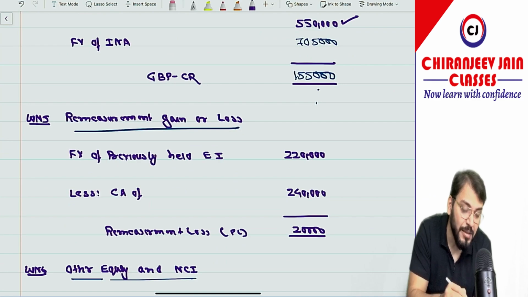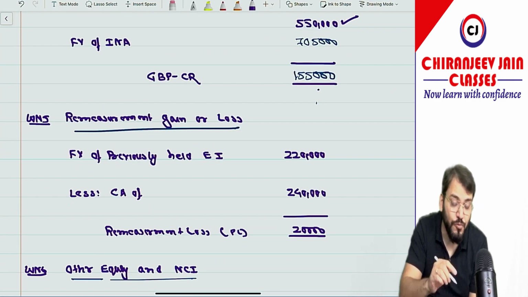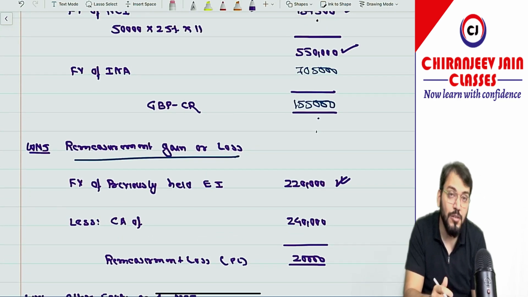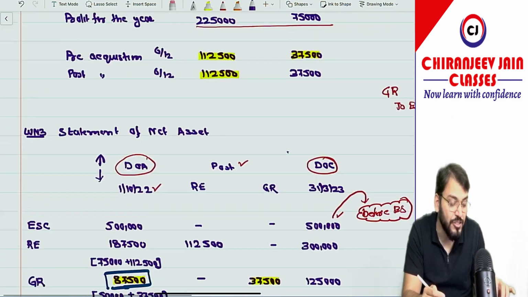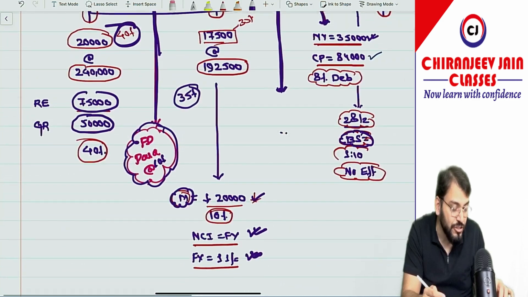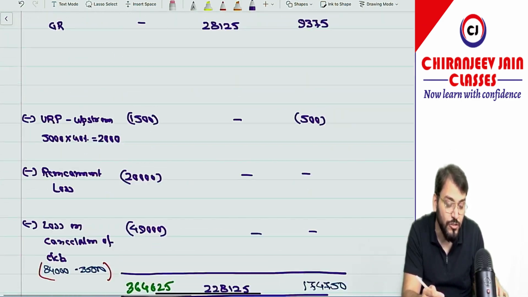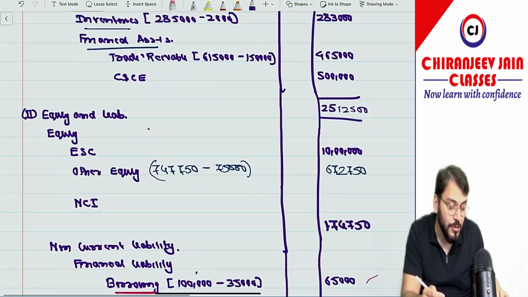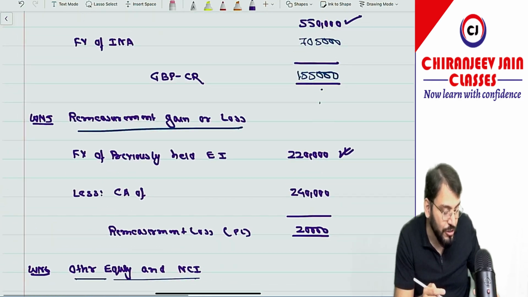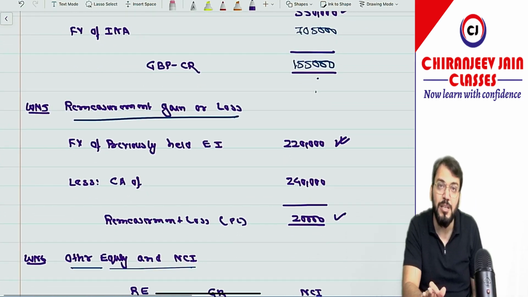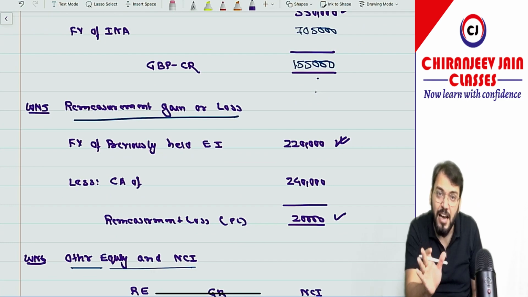Then we'll find out remeasurement gain or loss. So fair value is 2,20,000. And what is the carrying amount? Carrying amount of previously held equity interest is given. It was initially purchased at 2,40,000. That becomes the carrying amount. So there is a fair value loss. How much? It is 20,000 loss. This 20,000 loss will be transferred to PL. It will be adjusted with the retained earning.